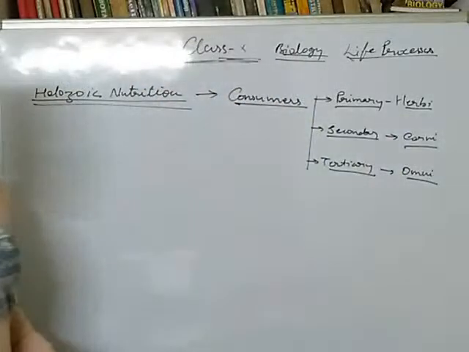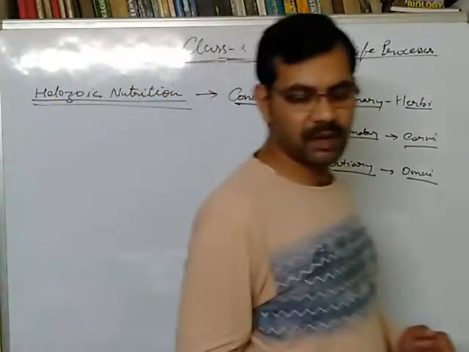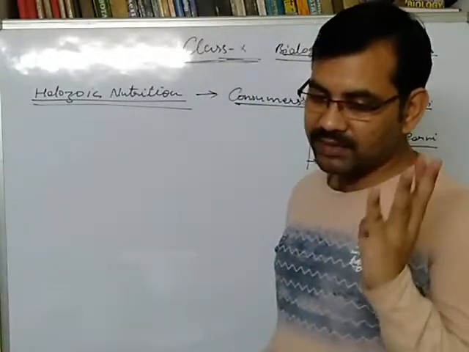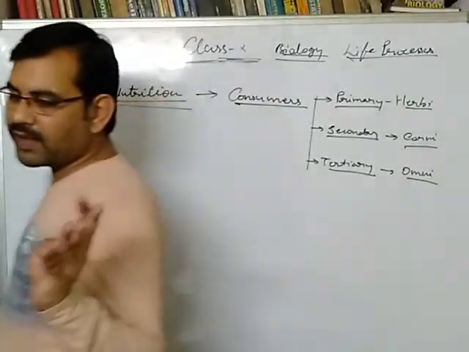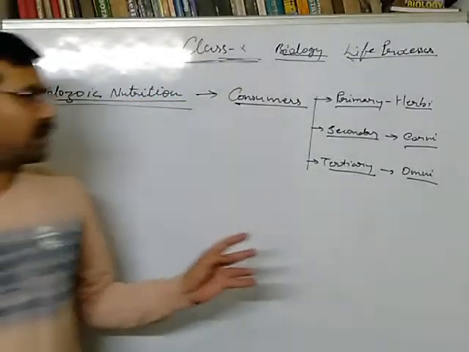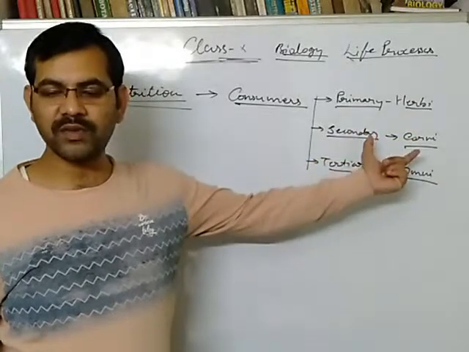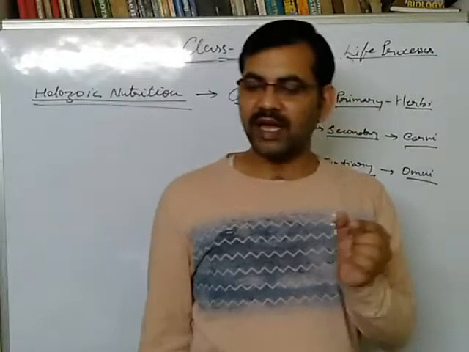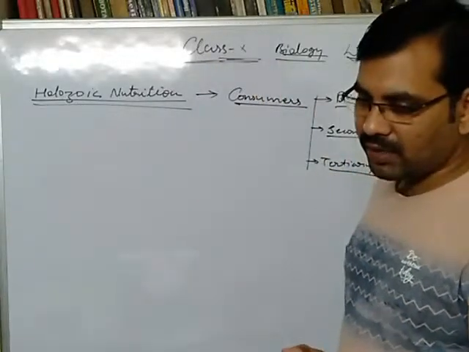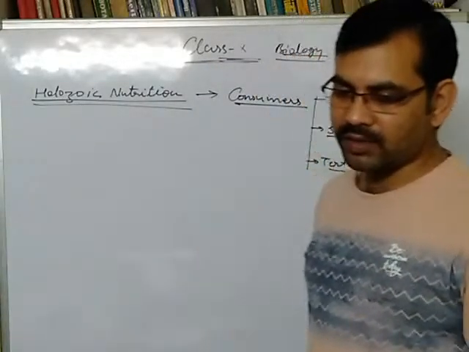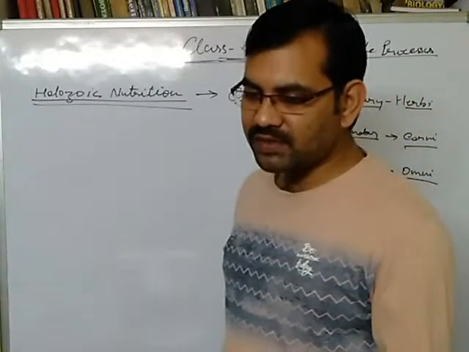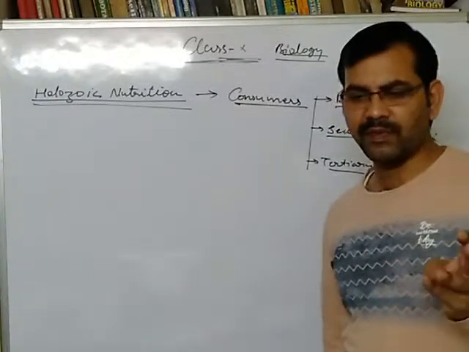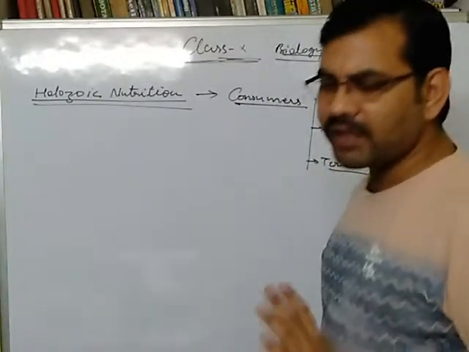Okay, so holozoic organisms are of three types. One is herbivore, another is carnivore, and the third is omnivore. Herbivores are those organisms which feed only upon plants and their body parts. They do not feed on any other thing. Plant body parts include, for example, leaves, flowers and nectar. They feed only upon these.